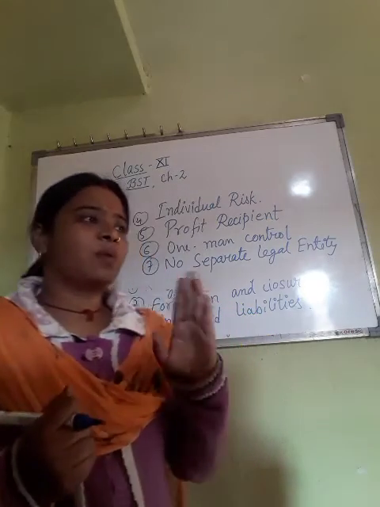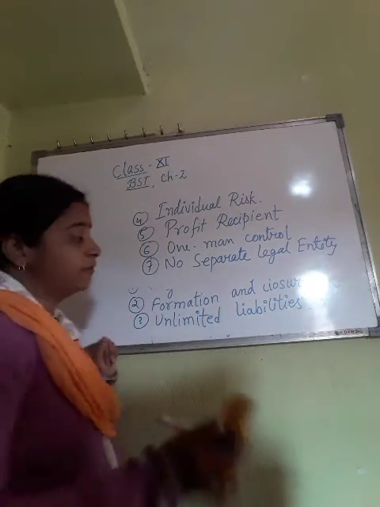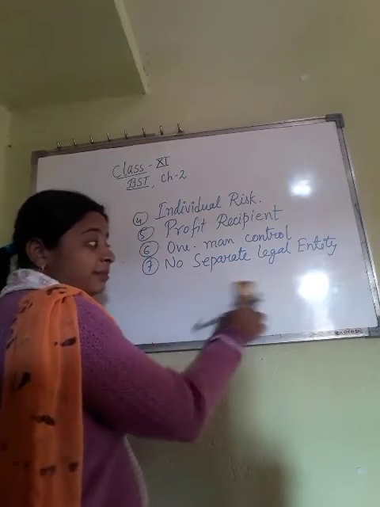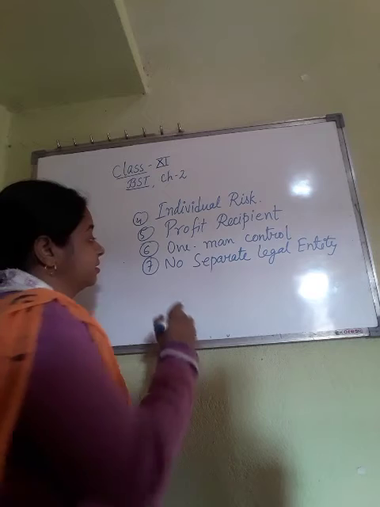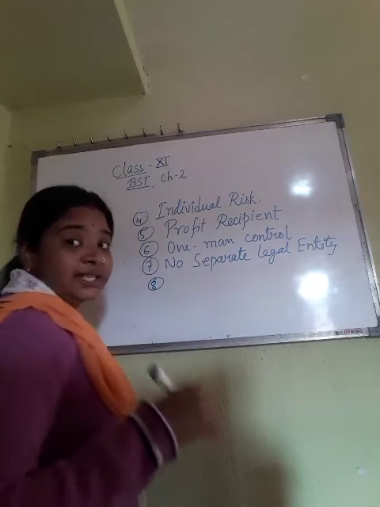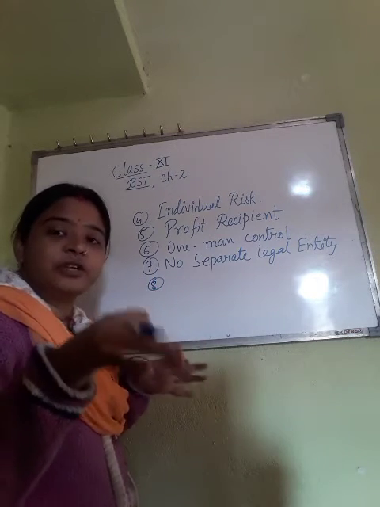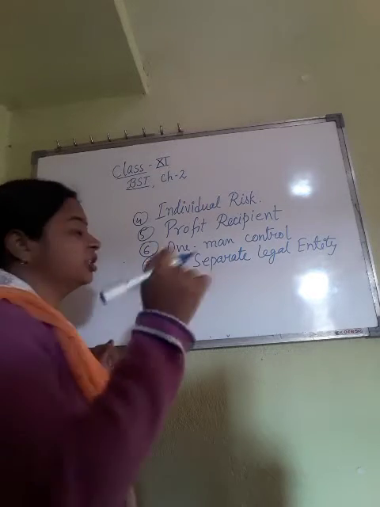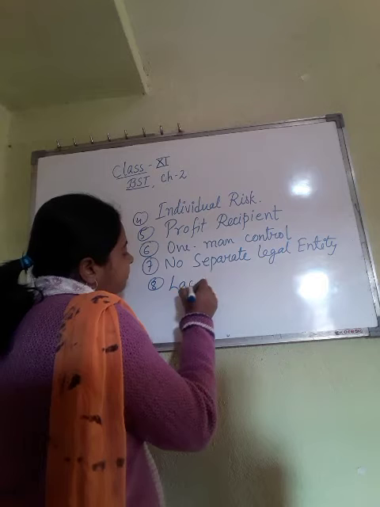Now here, one more point is there. In features, we don't write only the good things. You can also write the limitations. By limitations I mean the plus points and the minus points. Both will come under the features of this sole proprietorship. So the next point is lack of business continuity.